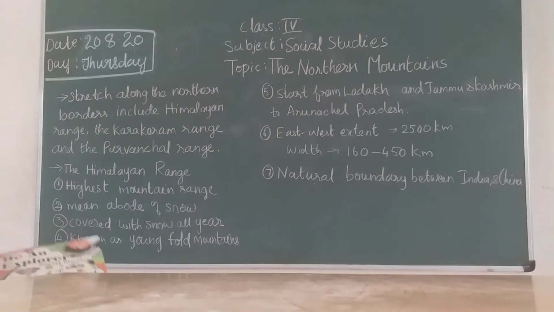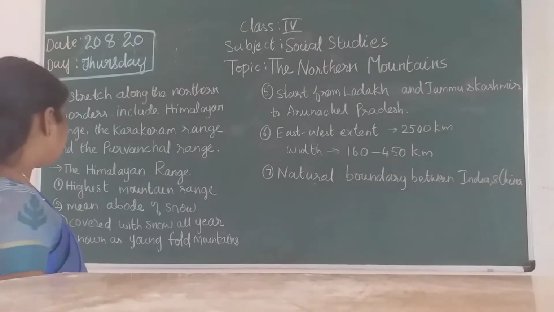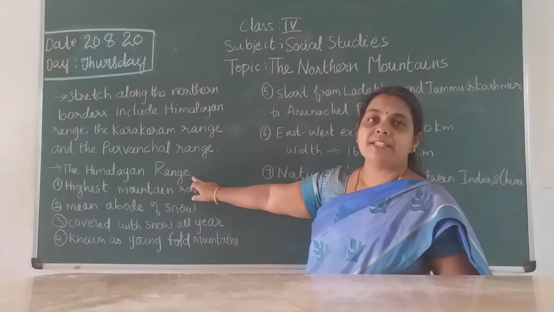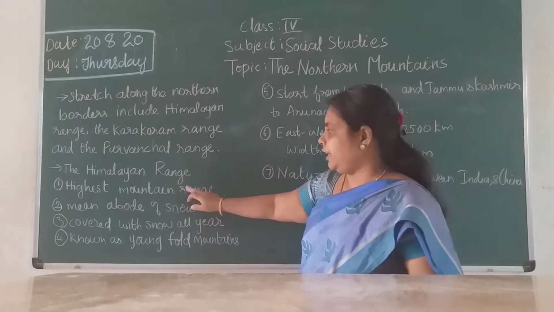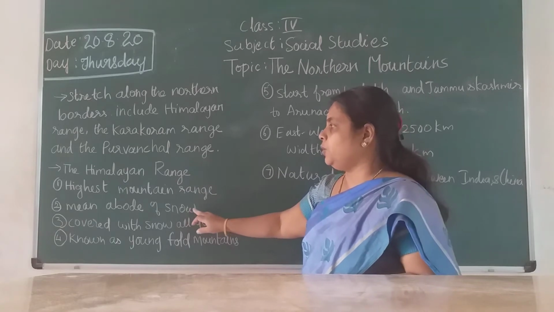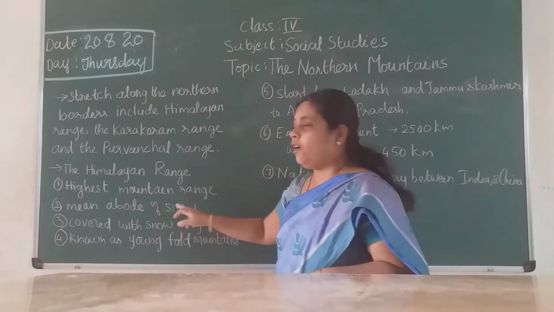The next one we are going to see about is the Himalayan range, children. The Himalayan range is the highest mountain range. It is also known as the Himalaya. The word Himalaya means abode of snow.